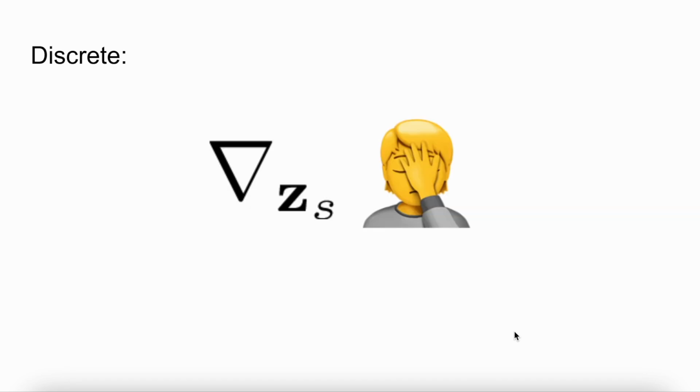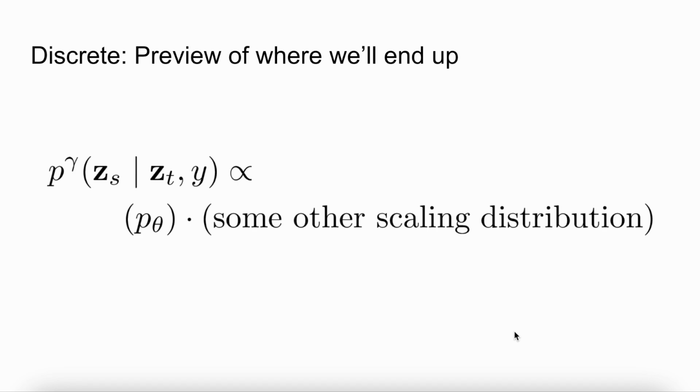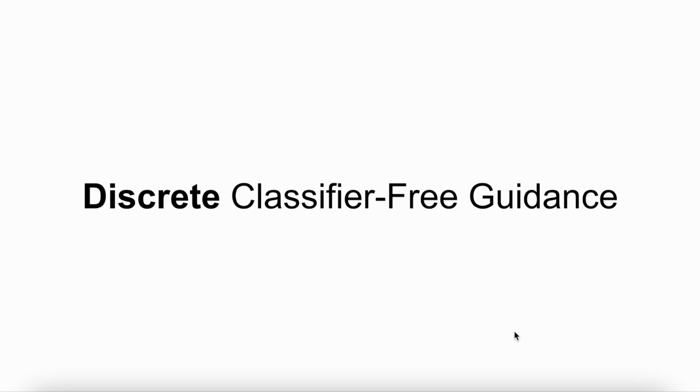Unfortunately, we are stymied before even getting out of the gate, because for discrete signals, the central quantity of the score function is undefined. Therefore, we need to take a step back and find a different formulation. We return to the original distribution from which we want to sample, and we find a way to manipulate it in order to get good guidance algorithms. To preview the results somewhat, what we will end up with is that to sample from the tempered conditional distribution, we will take samples that are proportional to a rescaling of the original unconditional discrete denoising diffusion model, scaled by something appropriate.